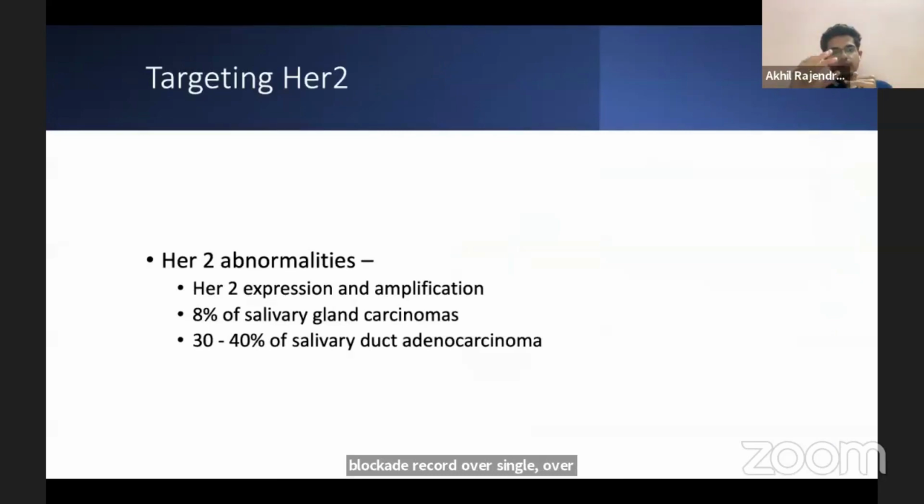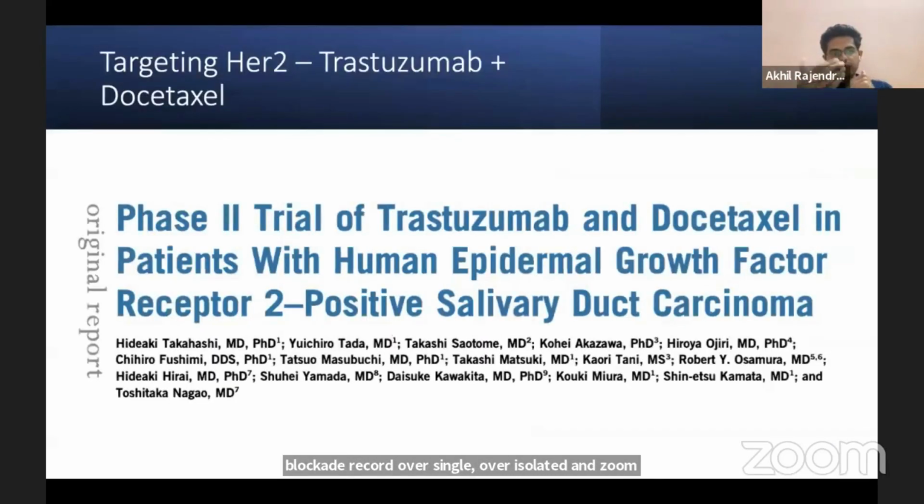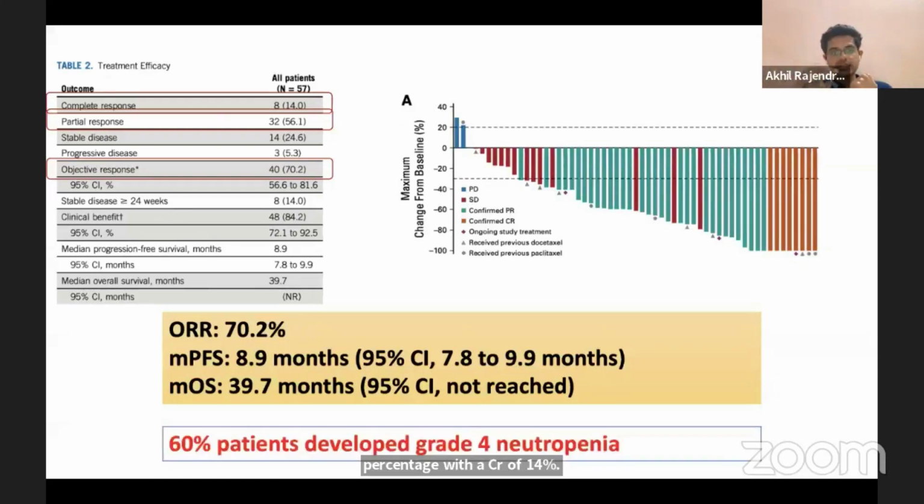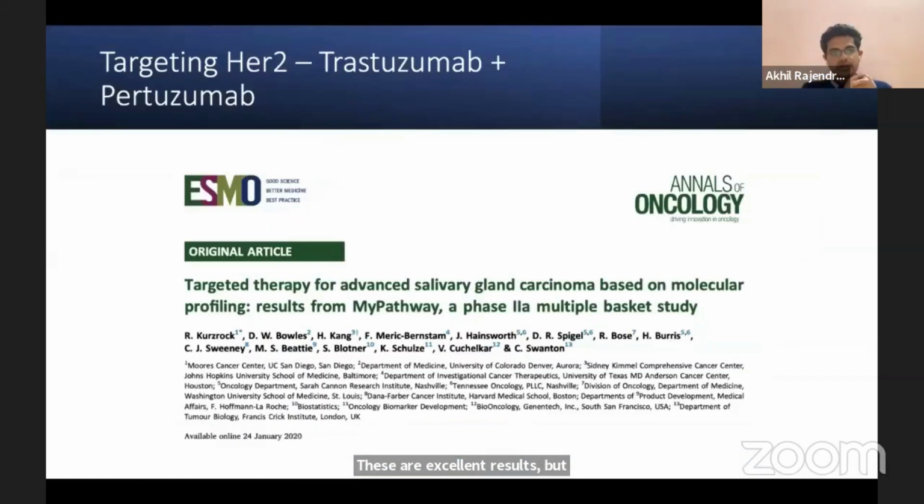HER2 abnormalities are predominantly HER2 expression and HER2 amplification, which were targeted by use of trastuzumab plus docetaxel in a phase 2 trial, and this resulted in an overall response rate of 70% with a CR of 14%, a median PFS of 8.9 months and median OS of 39.7 months. These are excellent results. But 60% of the patients develop grade 4 neutropenia with this combination of trastuzumab plus docetaxel.